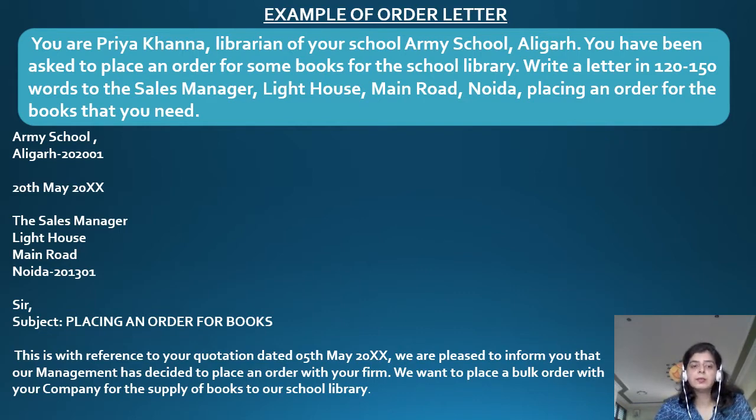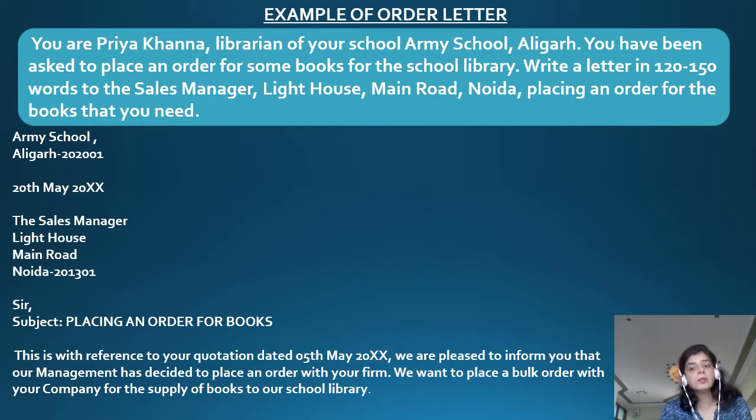So then you write the address of this place, Lighthouse, Main Road, Noida. Give the pin code, leave a line, write sir, write subject. Subject has to be written in capital letters, placing an order for books. Leave a line and now begin your letter. This is with reference to your quotation dated 5th May 20 something. We are pleased to inform you that our management has decided to place an order with your firm. We want to place a bulk order with your company for the supply of books for our school library.